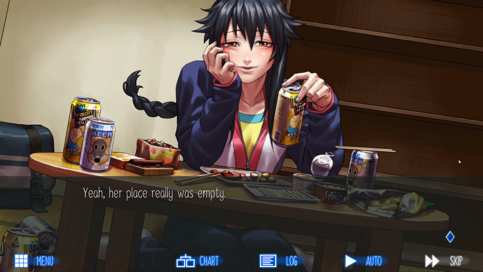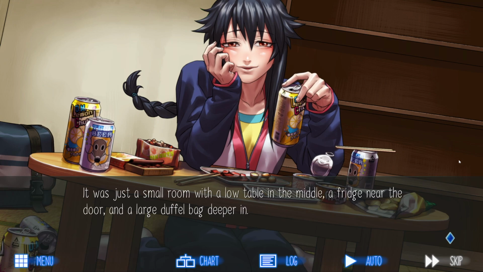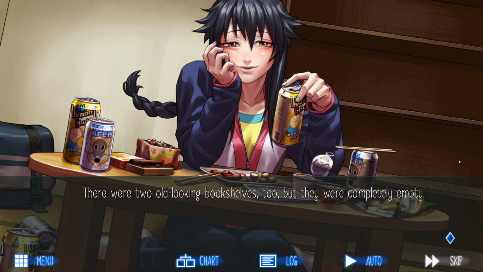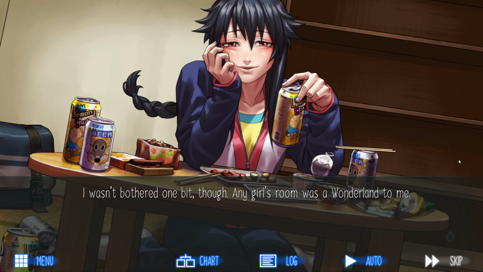Yeah, her place really was empty. It was just a small room with a low table in the middle, a fridge near the door, and a large duffel bag deeper in. There were two old-looking bookshelves too, but they were completely empty. I wasn't bothered one bit though. Any girl's room was a wonderland to me.